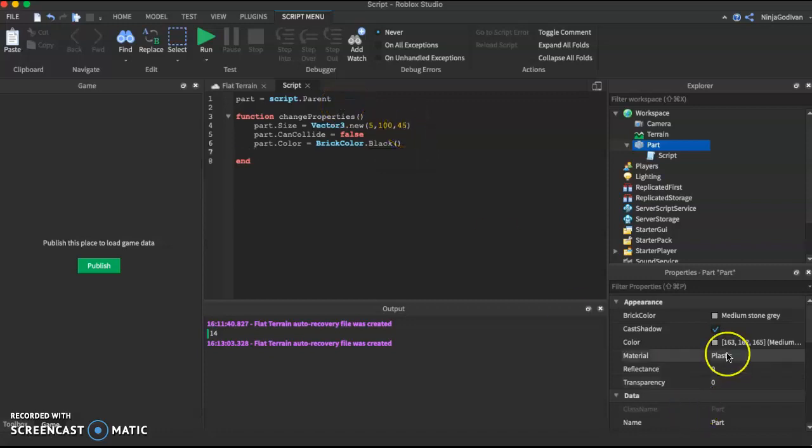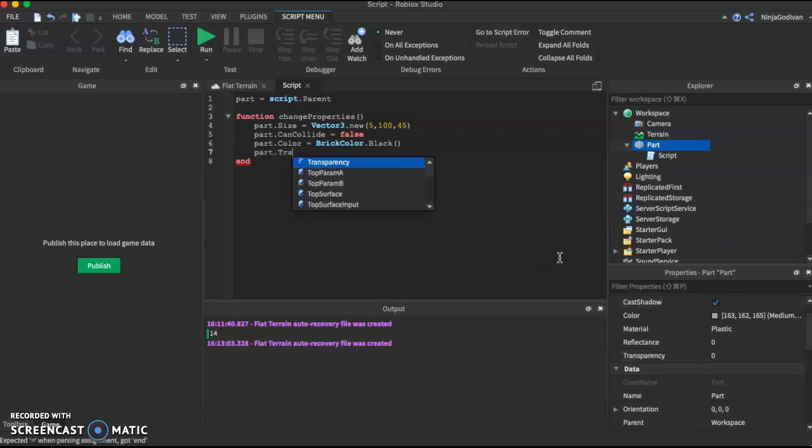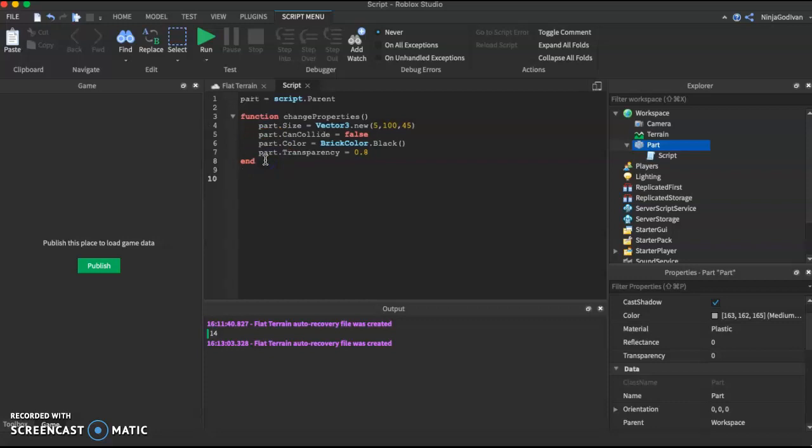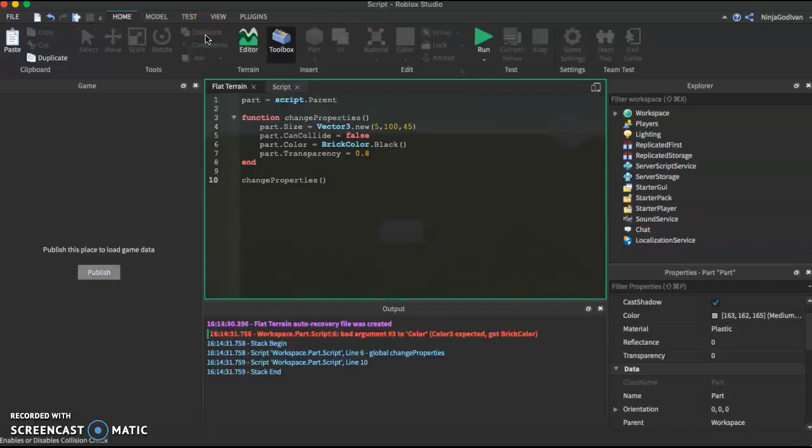And then we can also change the transparency. I'm going to change it to 0.8. Okay. So if we call this, if we run this, it should work.